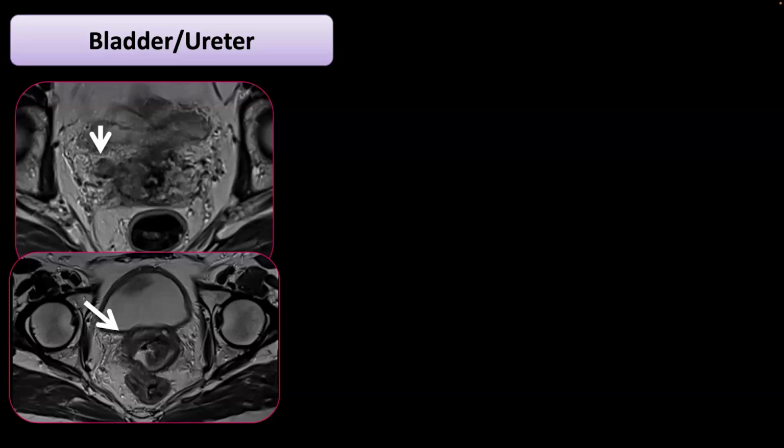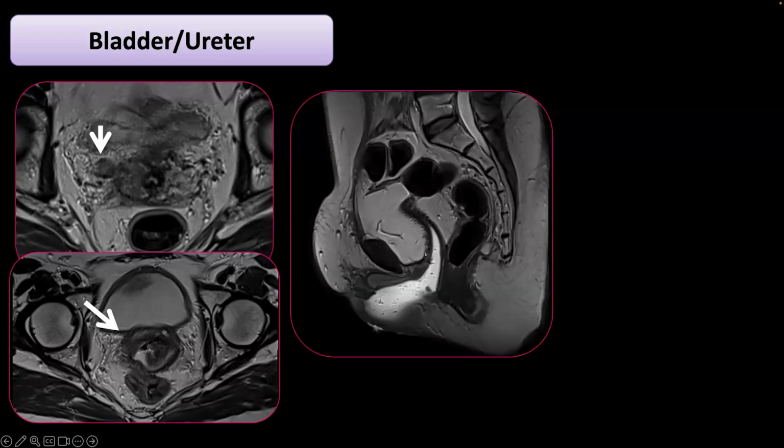So for the bladder and ureter, here we have a case. It was a cervical cancer initially. It had a poor response after chemoradiation therapy, so the patient got an exenteration. It was an anterior pelvic exenteration with the removal of the bladder and the cervix. As you can see here, we have a very nice neovagina flap, which we highlighted with some gel, and there is some fat instead of the bladder. So this is a post-operative evaluation because the patient had a bladder extension.